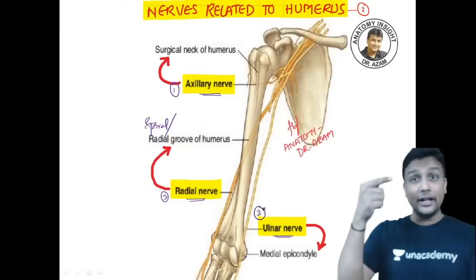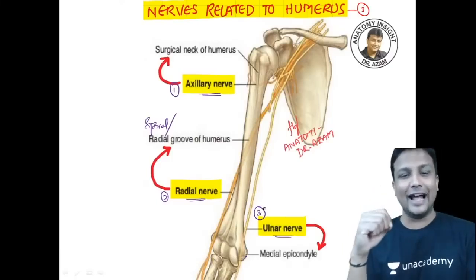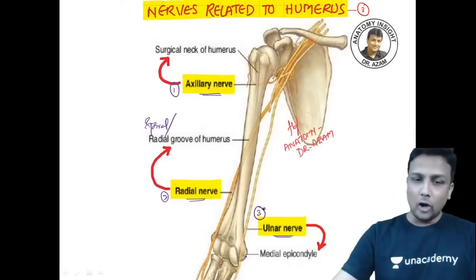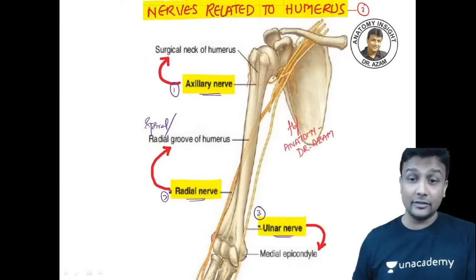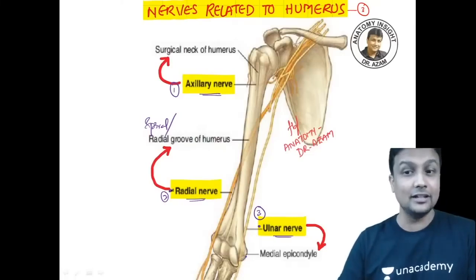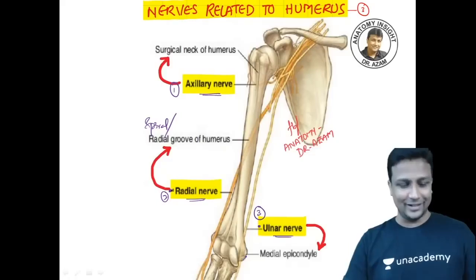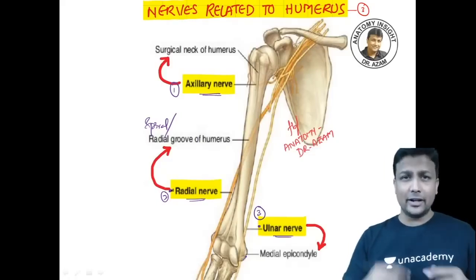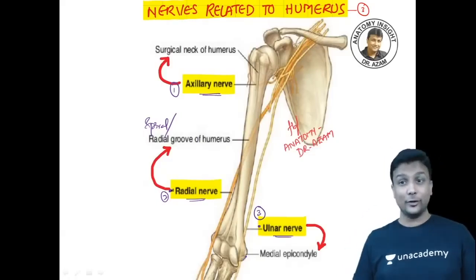So how many nerves are related to the humerus, guys? There will be 3 nerves related to humerus: axillary, radial, and the ulnar. Is it okay? Ulnar nerve has already been asked in your MCI exam 2018. Radial nerve was asked in the next immediate exam in 2019. So be ready. It's a very important concept, guys. Done. Lovely. After completing this concept, I think you are able to revise rapidly now.